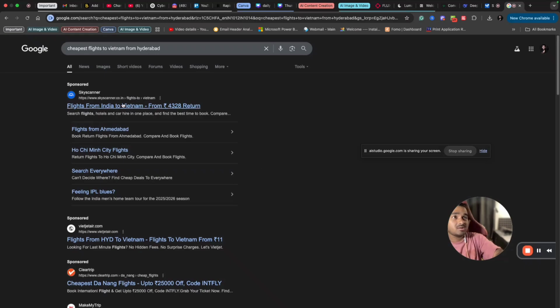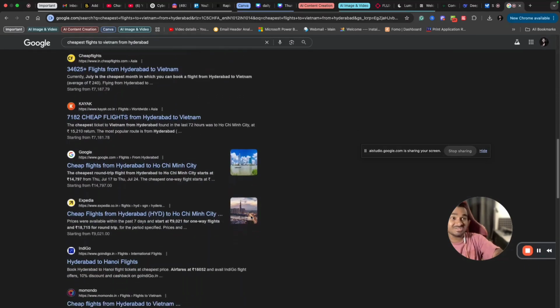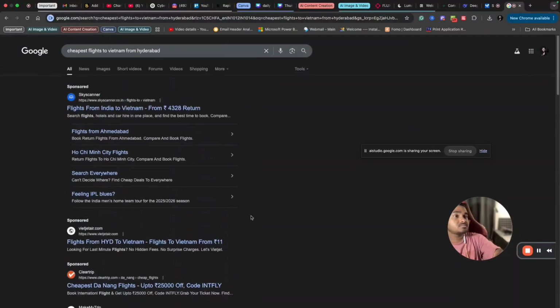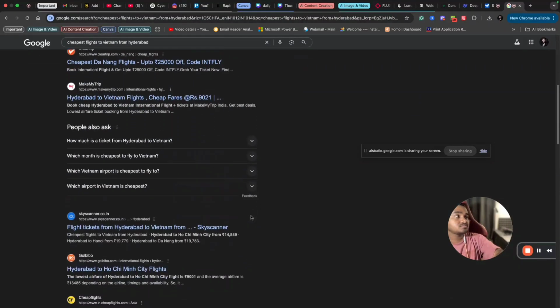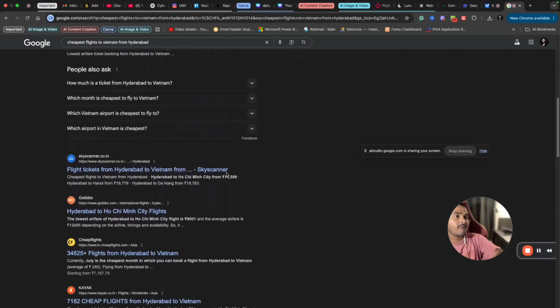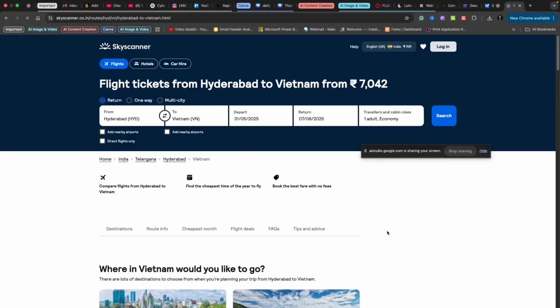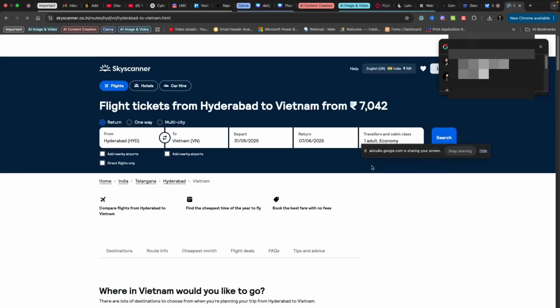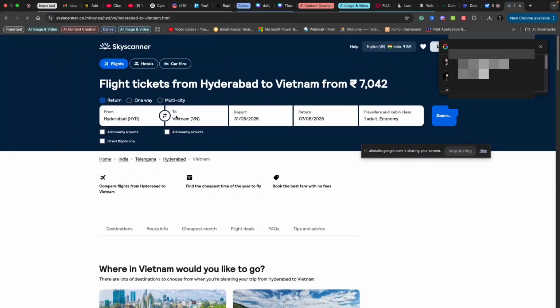Okay, wait. Help me pick one link from all the search results here. One link, just one. Based on the search results visible on your screen, the Skyscanner link appears to be a good starting point. It mentions flights from India to Vietnam from around 4,328 rupees. Clicking on that link will take you to their website where you can compare different options. Now, let me try doing something else.